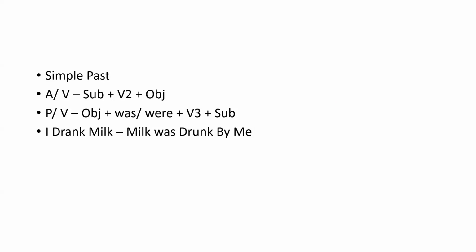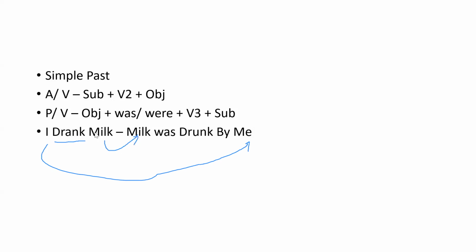Now let's see one of the examples. Whatever the tense, the steps are the same. First, identify the tense. Here, subject plus V2 plus object, so it is in simple past. Now we convert object into subject and subject into object.